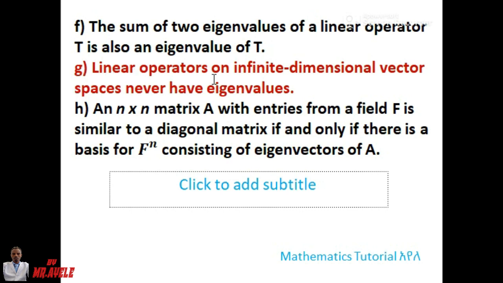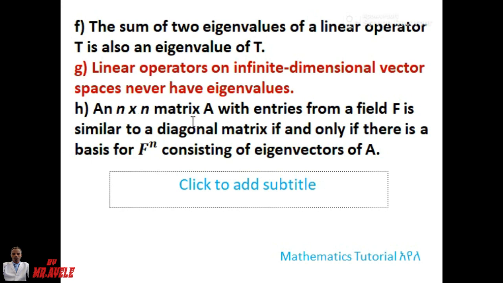G: a linear operator on an infinite-dimensional vector space never has eigenvalues. No. For example, let P be the space of all polynomials, and consider a linear operator T from P to P. In the case of polynomials, 1 can be an eigenvalue. I will give you the specific example at the end of this video.